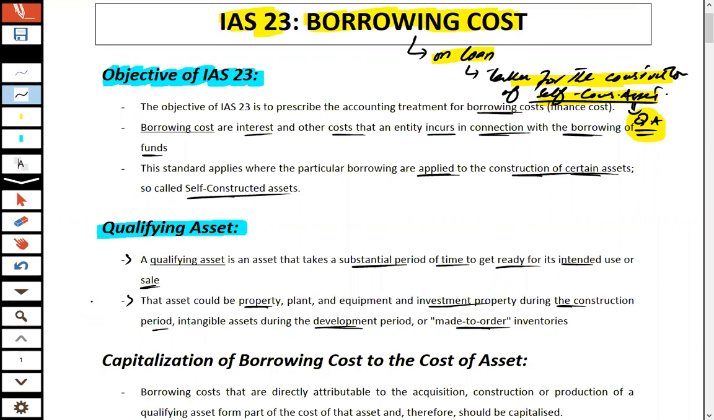So we can say that if we construct an asset by taking a loan, then when the interest expense on such loans is calculated, that interest expense would be treated as the borrowing cost. That borrowing cost is not to be charged to P&L, but should be added to the cost of the asset and be part and parcel of the asset. It means it is to be reported in the balance sheet as a non-current asset. So hopefully you got the crux of this IS.